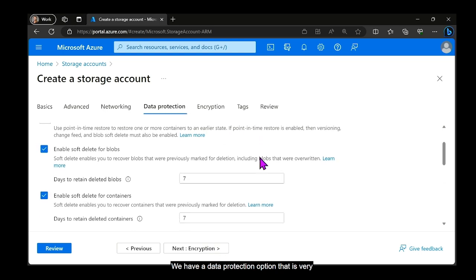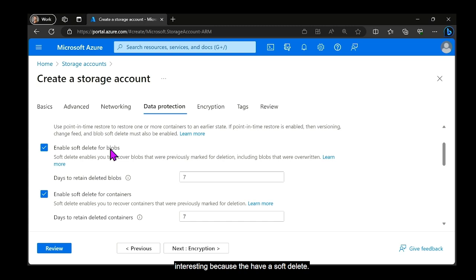We have a data protection option that is very interesting because we have a soft delete. Soft delete means if I delete some element or some blob, it will be kept for 7 days in my trash bin. So by default, it's 7 days, and it helps to protect the data from accidental deletion, for example. And if you want, you can modify the number of days on this page.